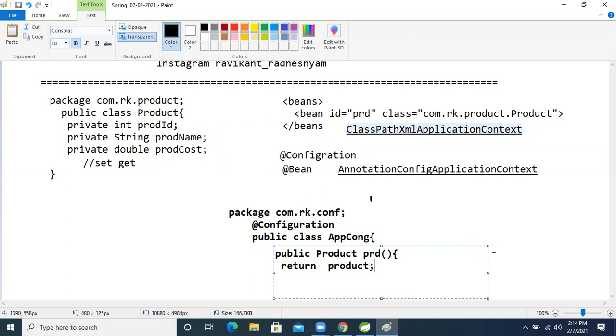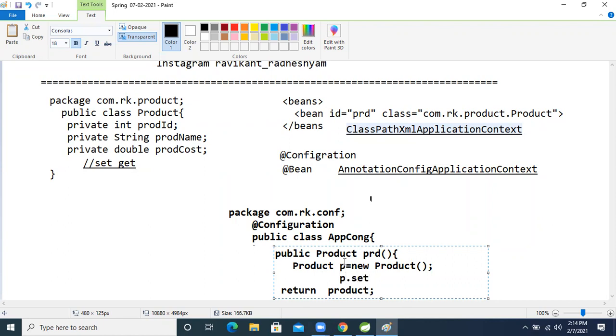Now think of it as core Java. How are we setting the data inside the Product class? We are performing setter injection. So now we create the object here: Product p equal to new Product. Now we are performing setter injection, so p dot set.